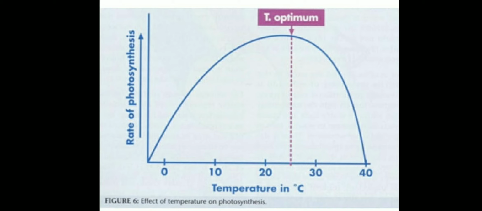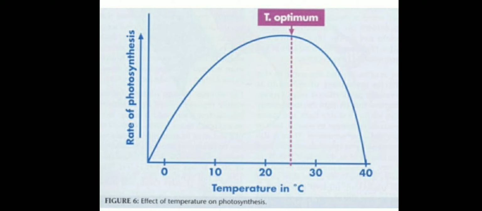So near zero, when the temperature is zero, photosynthesis does not take place. But when the temperature increases from 0 to 10 to 20, one position comes where the rate of photosynthesis is high, at 25 degrees. That is called the optimum temperature. 0 degrees is the minimum temperature, because at this temperature photosynthesis does not take place. But 25 degrees is the optimum temperature, because here the rate of photosynthesis is high.